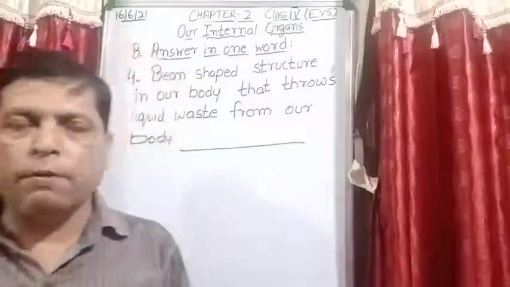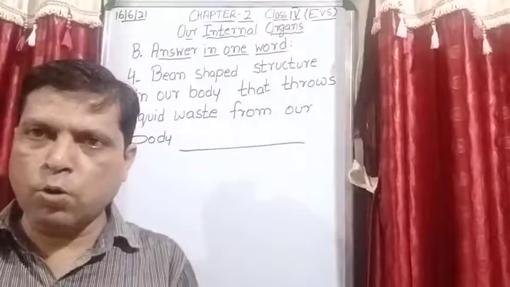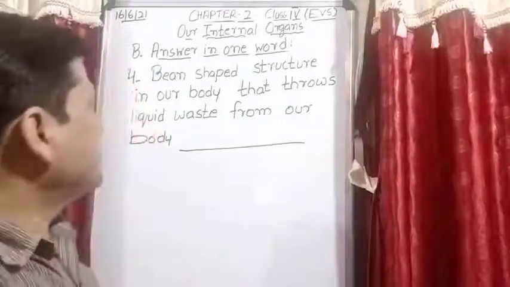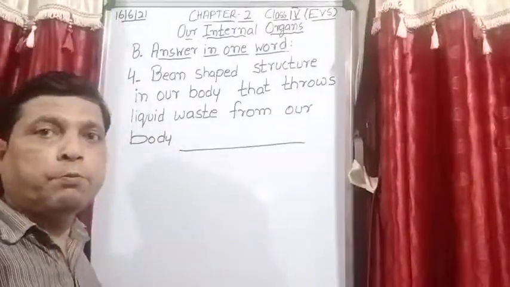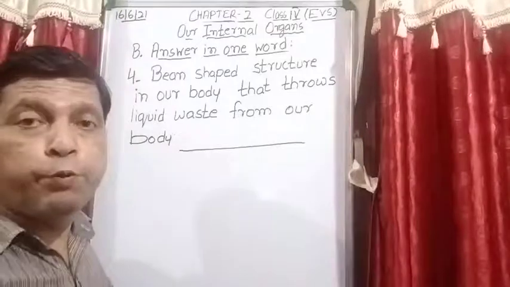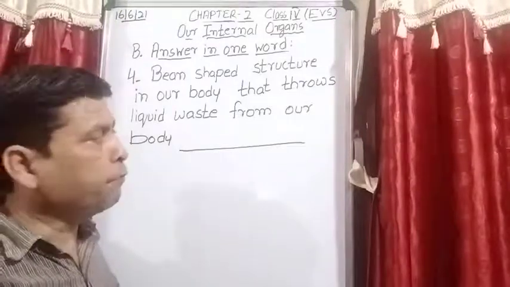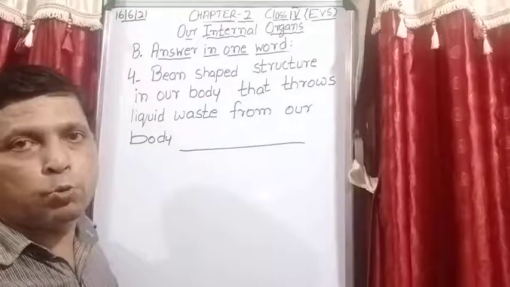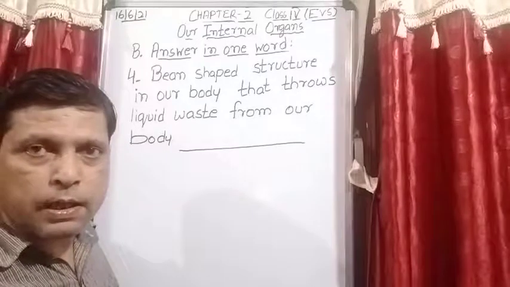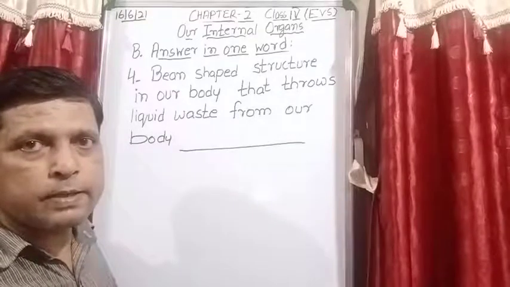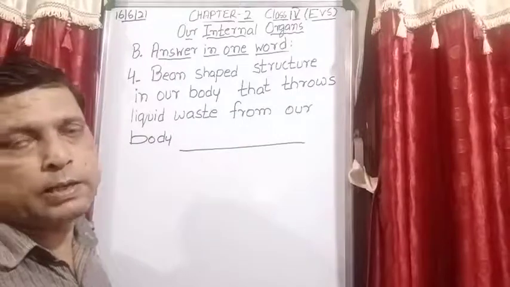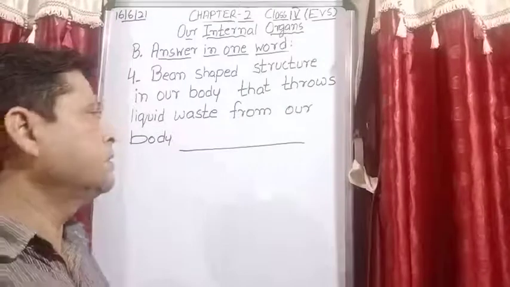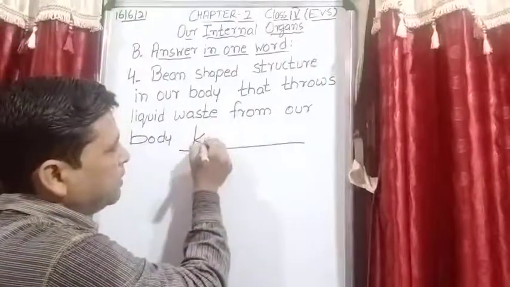So student, waste is thrown out in the form of liquid, gas, and solid form also. So there is an organ in our body which is responsible for filtering the blood, and the waste from the blood which is collected is in the form of a liquid, and this collected waste is known as urine. So now the question arises, which organ is responsible for this? So the answer is kidneys.